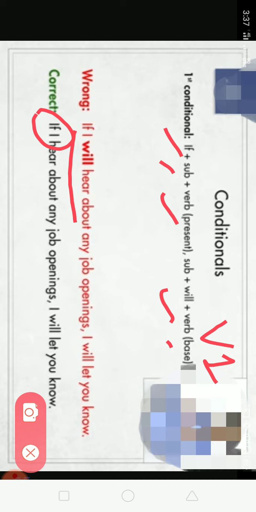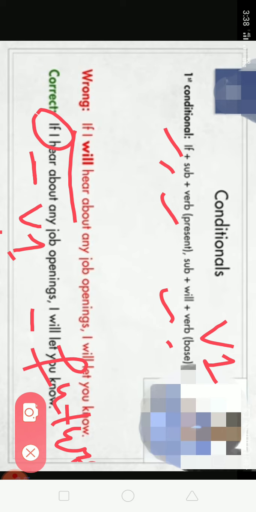Here is a condition: if I hear about any job, then I will let you know. This part has present tense, and this part has future tense.